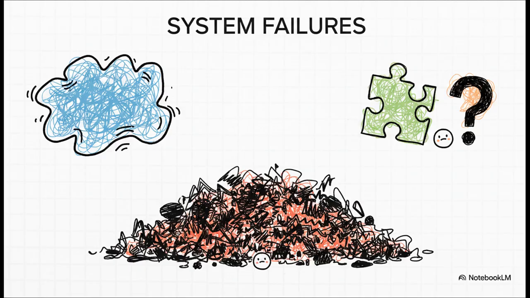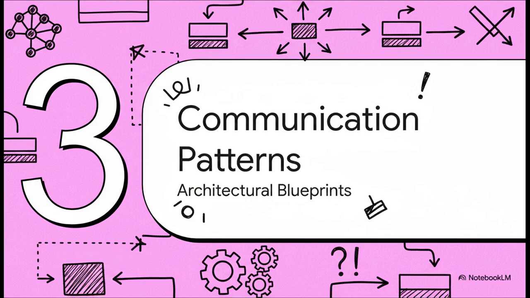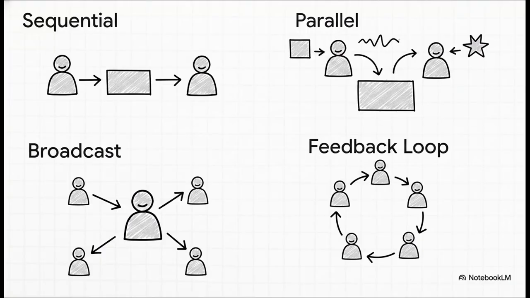Structure is absolute survival. Let's look at how we route those messages in Section 3, Core Communication Patterns, the architectural blueprints. These 4 patterns are specific engineering blueprints used to solve distinct architectural problems. First up is sequential. Think of it as a digital assembly line where agent A finishes its job and hands it straight to B, and so on. Then we have parallel processing, which is fantastic for speed. Imagine retriever A pulling financial data while retriever B pulls news articles at the exact same time, and then their findings merge.